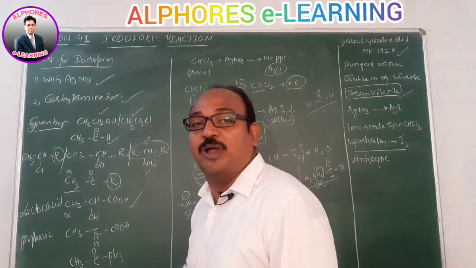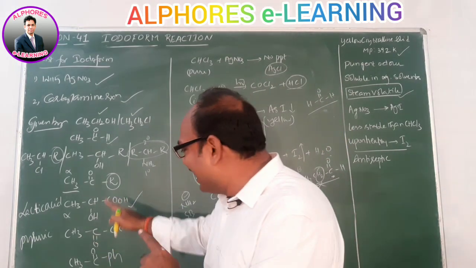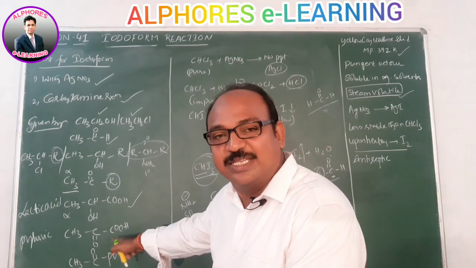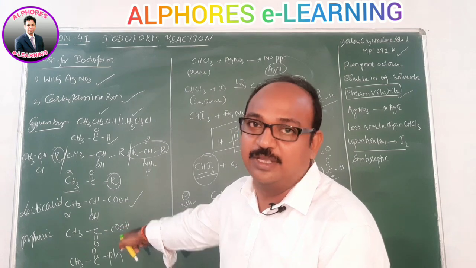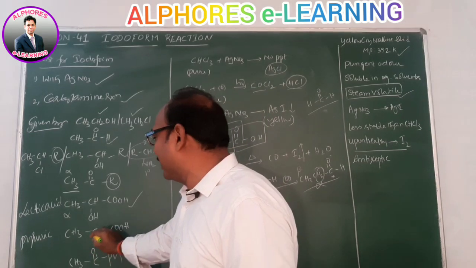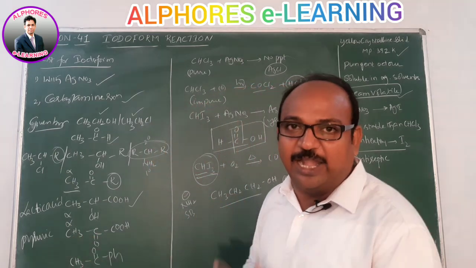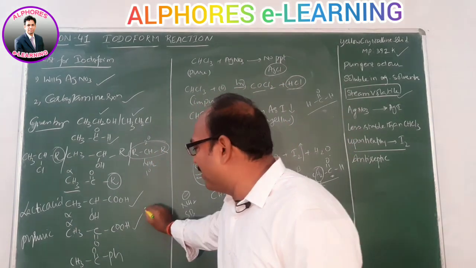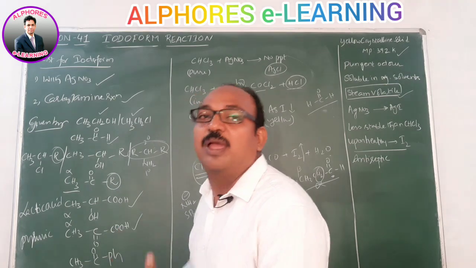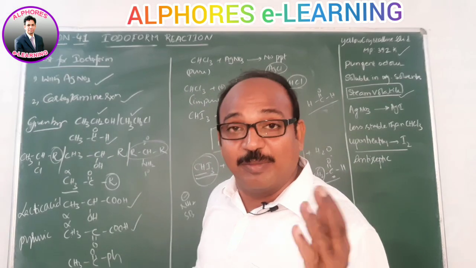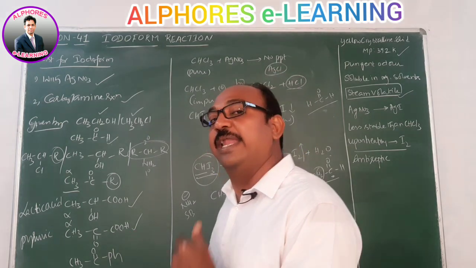Lactic acid upon oxidation gives pyruvic acid. That pyruvic acid is nothing but alpha keto propanoic acid. So alpha keto, and with respect to this again alpha, and this alpha carbon is attached to 3 hydrogens. So this one can perform iodoform reaction.